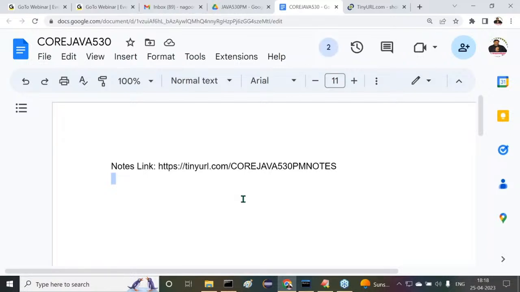Right, sir. I'm giving clarity to all of you. Don't worry, this is only the starting point of the class. Then in the syllabus we have the steps to prepare the first Java application. In that topic, I'm going to cover how to download the Java software and how to install it, everything I'm going to discuss with you. But let me complete the introduction part now. After that, I'm going to talk about the steps to prepare the first Java application. All of you are getting it or not?